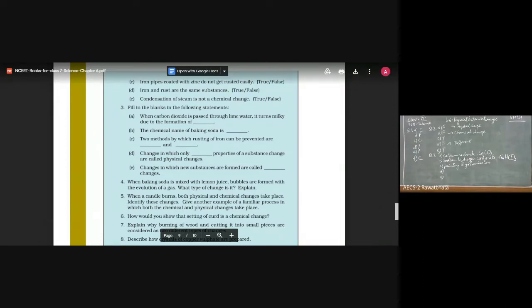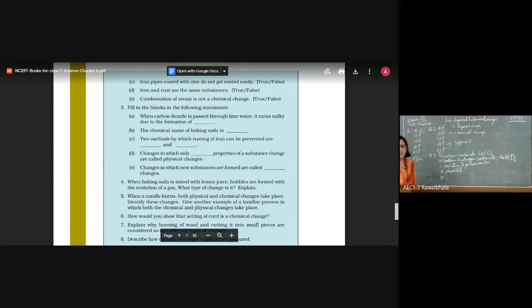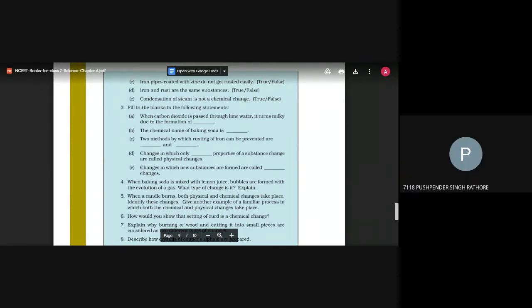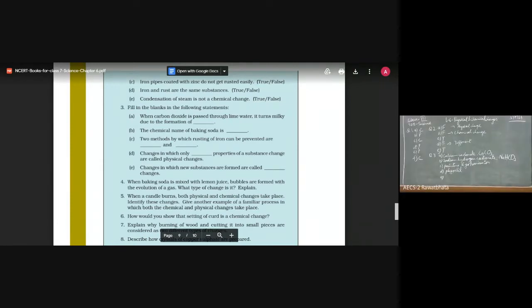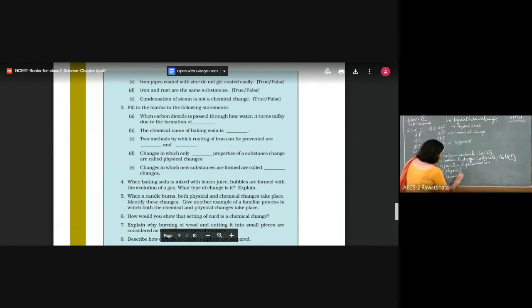Then, changes in which only dash properties of substances change are called physical change. Which properties only should change? Physical properties. If there is a change in the physical properties, it has to be a physical change. Very good. Now, changes in which new substances are formed are called chemical changes.